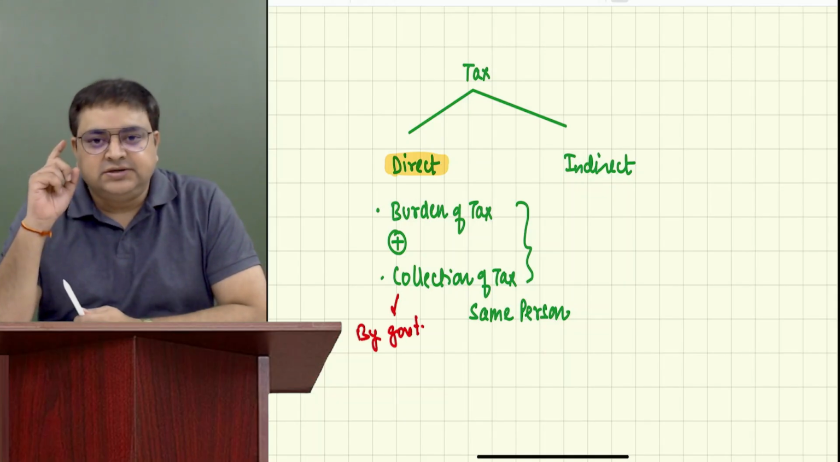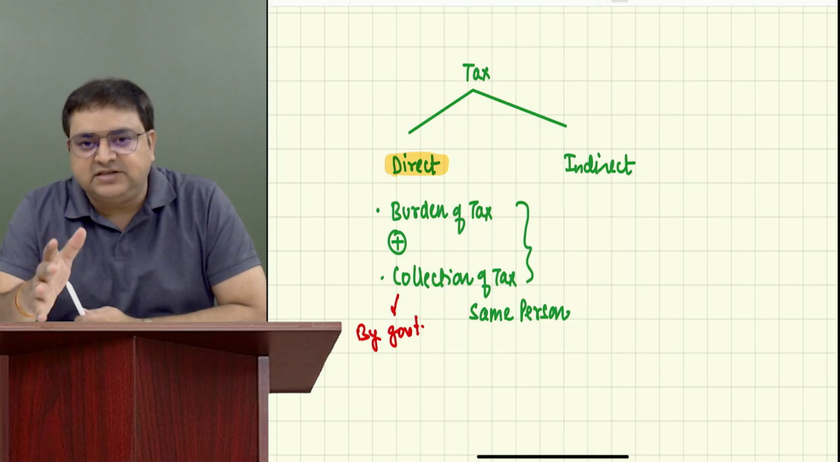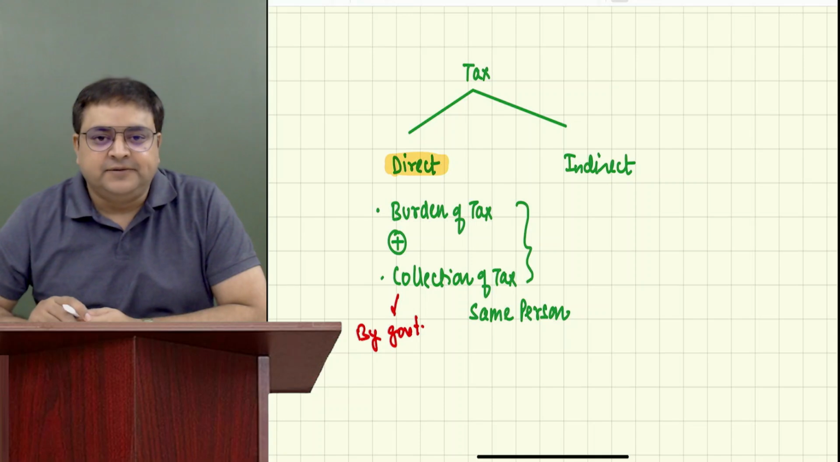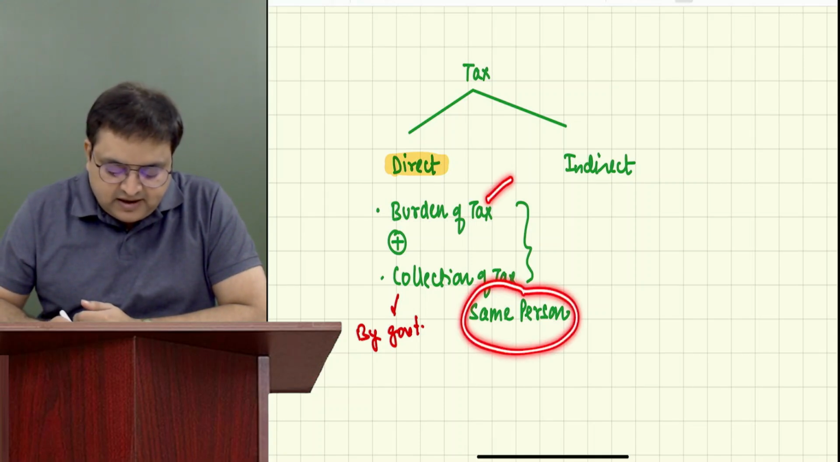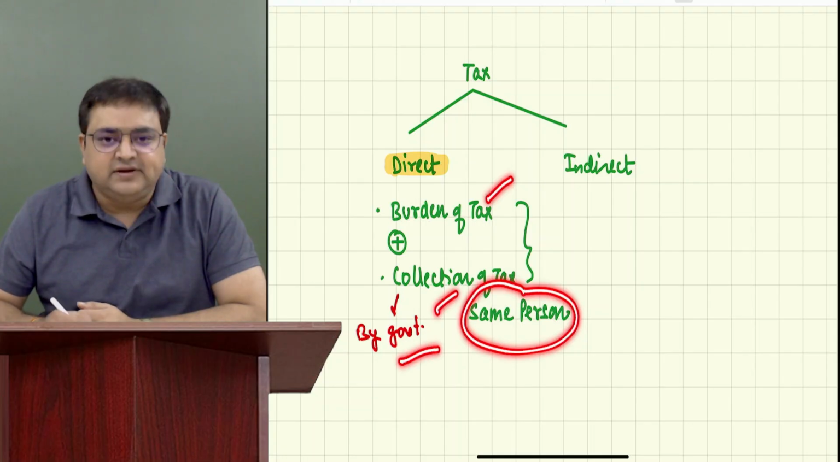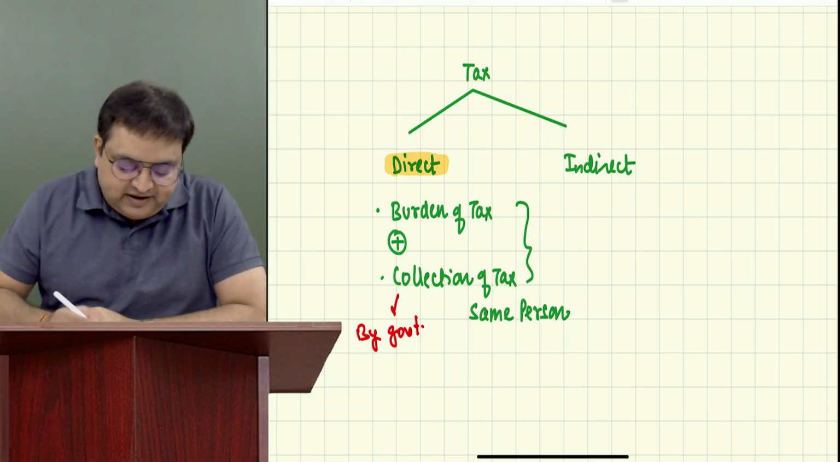Government will catch which person, to whom government will actually say that you have to pay your taxes. If it is the same person, the burden and the collection is from the same person, that is called a direct tax. And the best example for the direct tax is income tax.